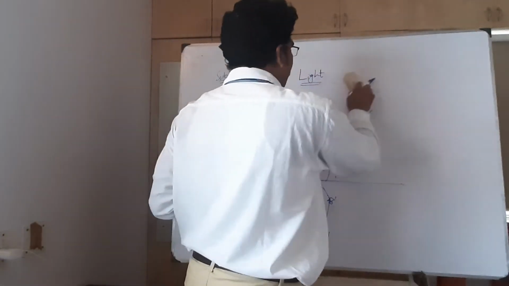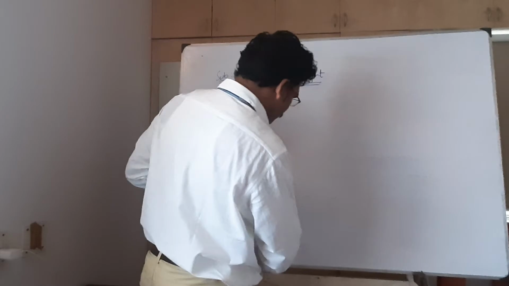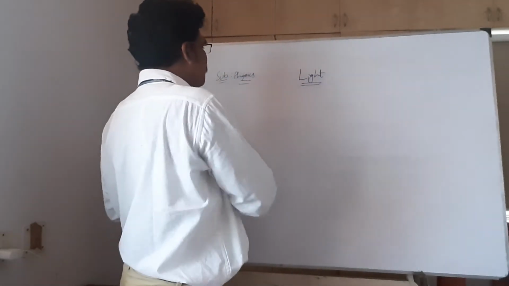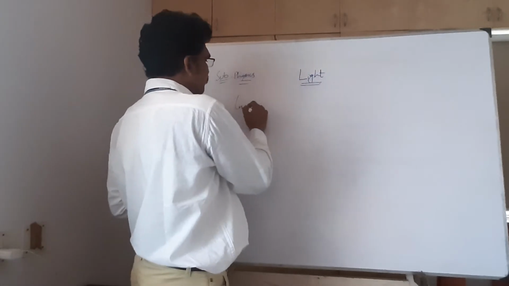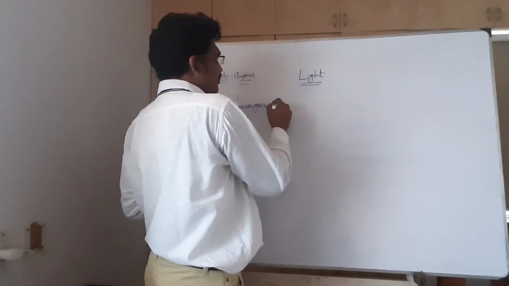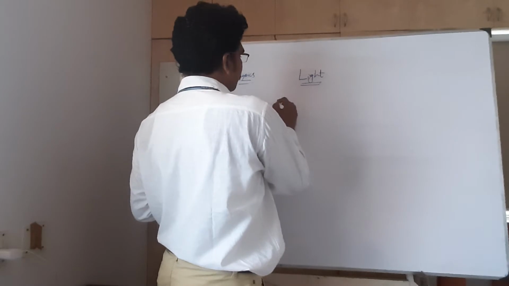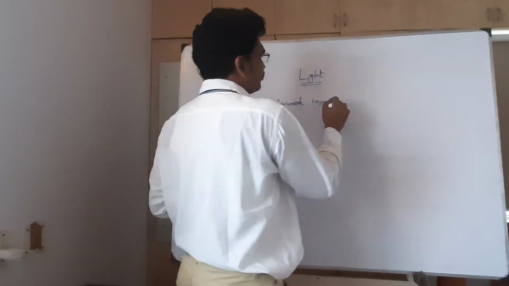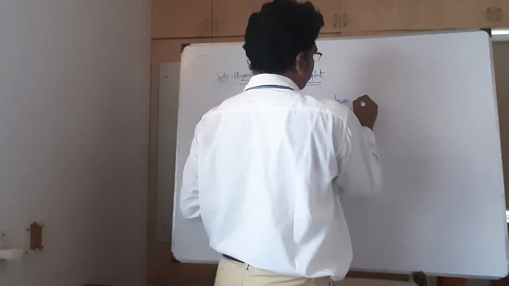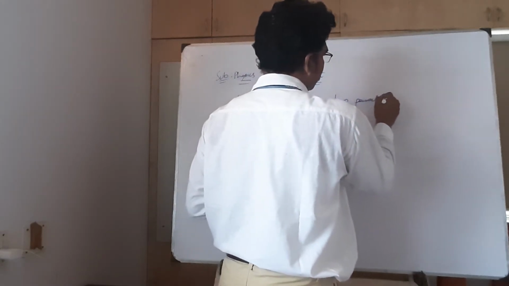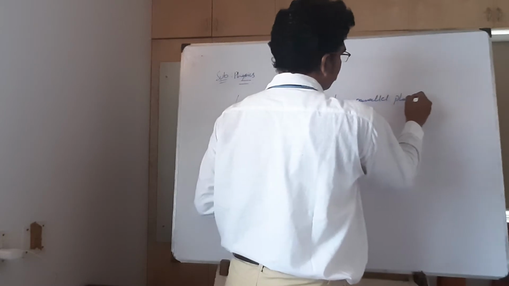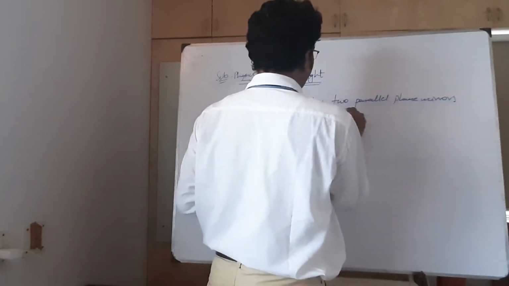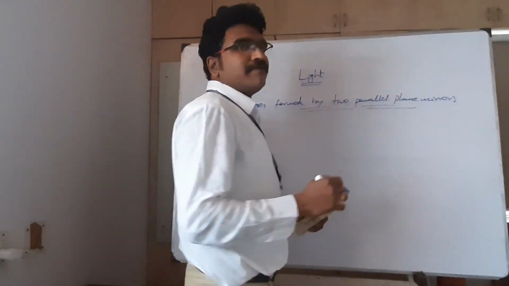Now another very important point we are going to discuss: images between plane mirrors. Images formed by two parallel plane mirrors.